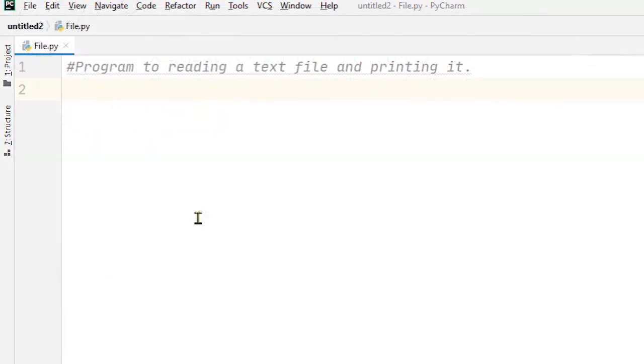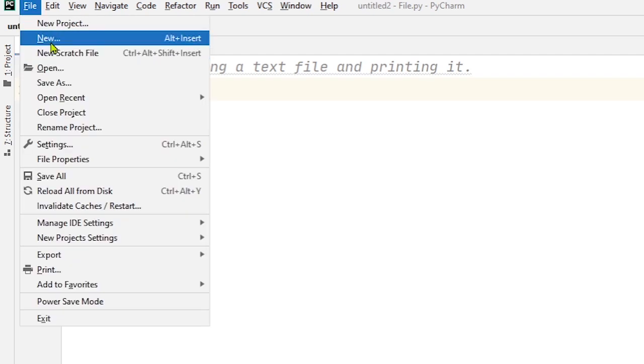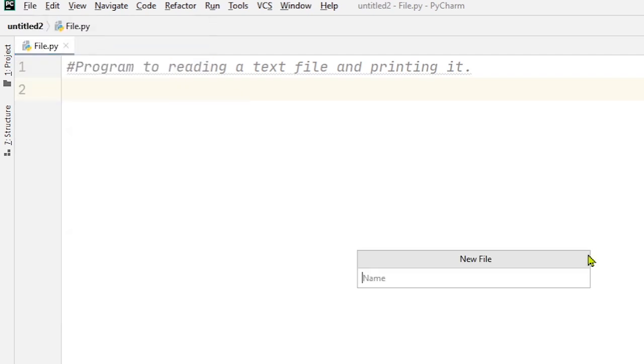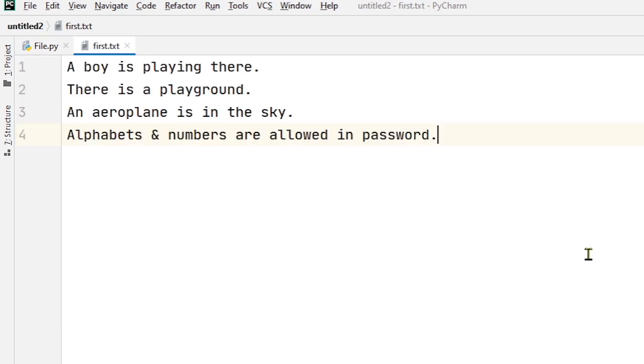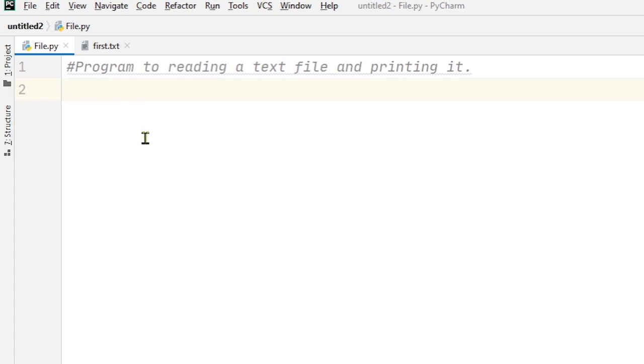To better understand the concept of file handling, first we will create a text file and then try to read it through a Python program. So for that, I just create a new text file. Suppose the name of the file is first.txt. Now here I am writing some contents, some lines. A boy is playing there, there is a playground, an aeroplane is in the sky, and alphabets and numbers are allowed in password. Suppose these are the contents of this file. Now with the help of a program, I will try to read this file.